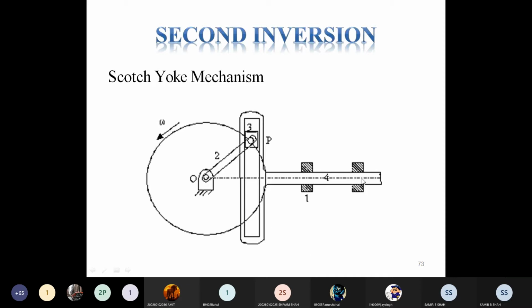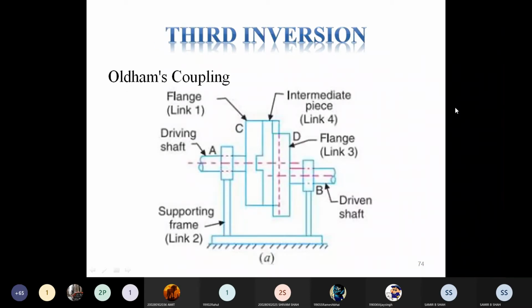while at that time link 4 is considered as a slotted arm. Link 1 guides the slotted arm link. This mechanism is mostly used to convert rotary motion into reciprocating motion. When we have to convert rotary motion into reciprocating motion, then we prefer to use the Scotch-Yoke mechanism.